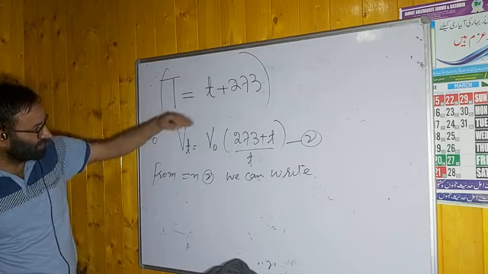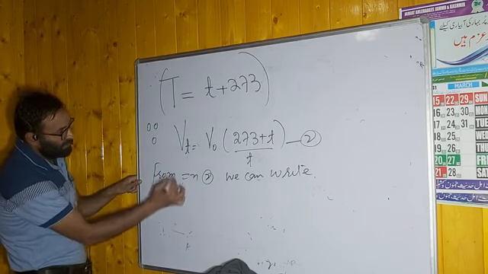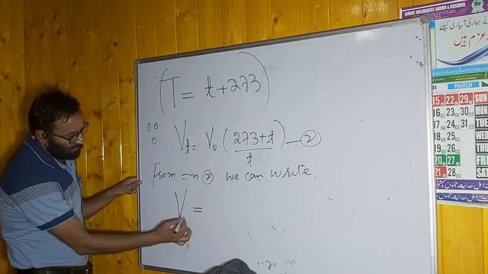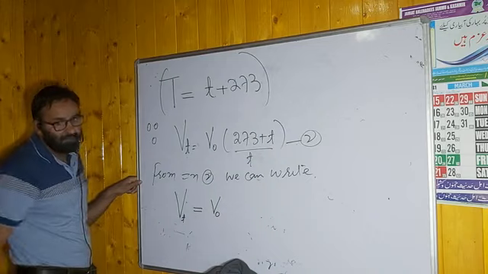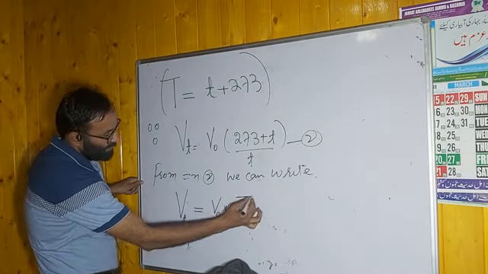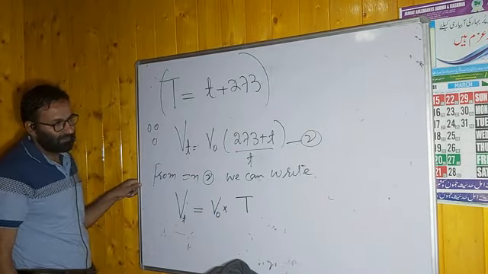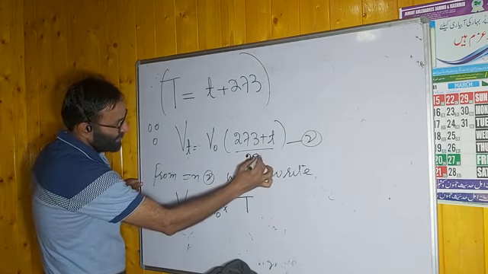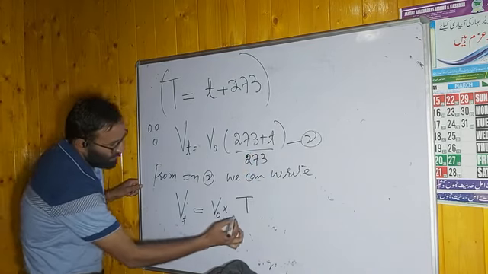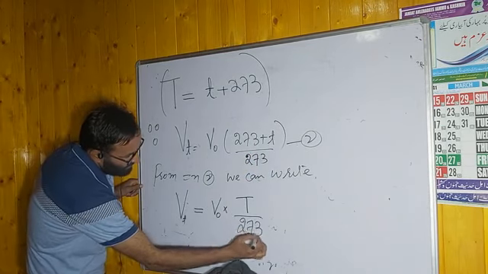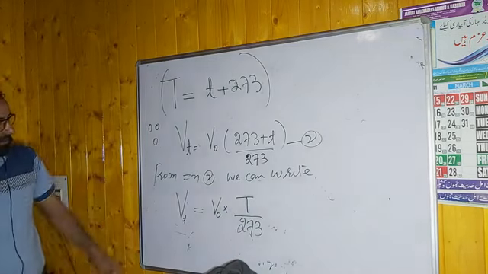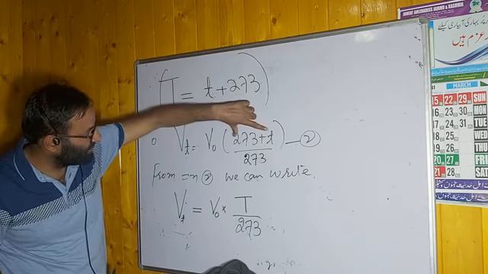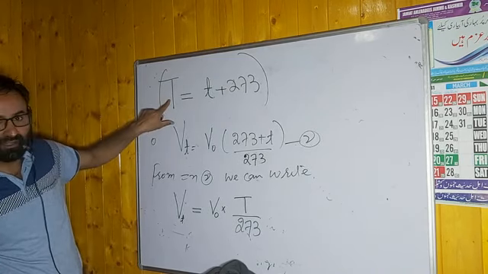Now you compare this with this, what you can write? You can write Vt is equal to V0 into capital T over 273. Remember this point. Sorry, here it will be 273, T upon 273. It means that instead of simply mentioning t plus 273, you have to mention capital T, temperature in Kelvin.